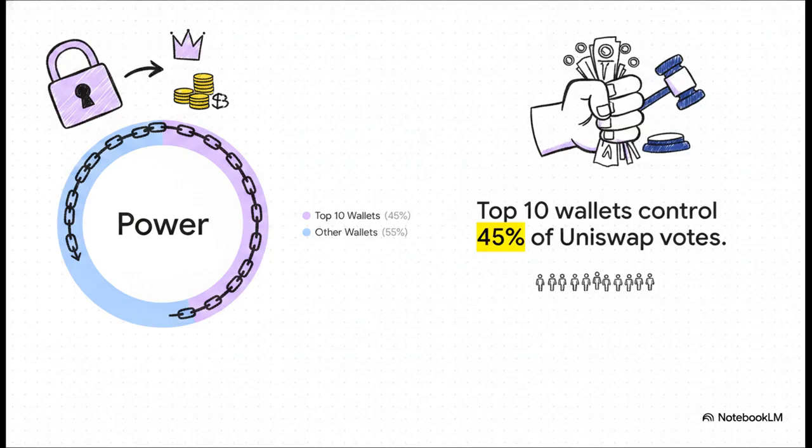It's one of the largest decentralized exchanges out there. But a tiny fraction of holders, literally just 10 digital wallets, control 45% of the voting power. When capital directly equals voting power, the result is, objectively, a plutocracy. A handful of wallets can effectively dictate the direction of the entire protocol.